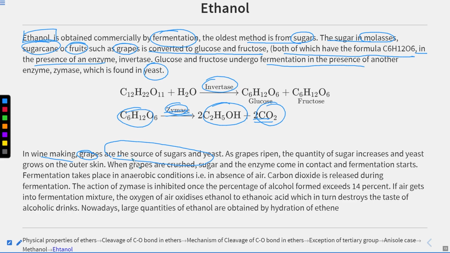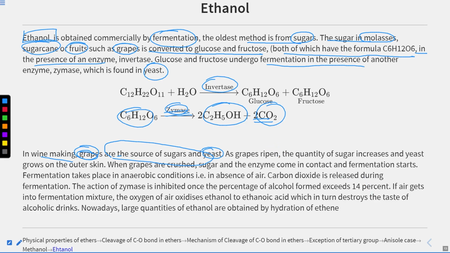sugar to alcohol by fermentation, but the sugar that is used comes from the grapes, and the yeast is slowly built up on the grape. So what they do is they keep it in a place where the grapes start to rot and yeast starts to develop, and this yeast slowly converts the sugar present in grapes to alcohol. So it is kind of rotting of the grapes.